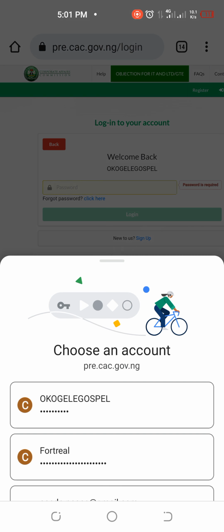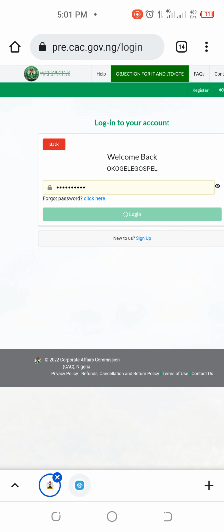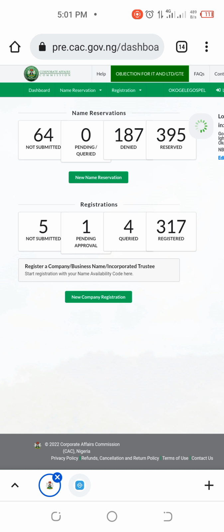The difference between this accredited account and the individual account is that this account handles multiple registrations. You can see I have multiple registrations for different persons. 317 companies have been registered with this account so far, and that is awesome.